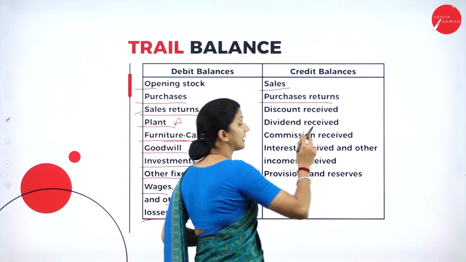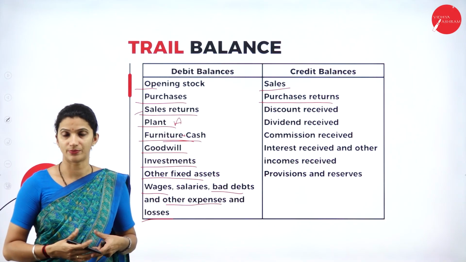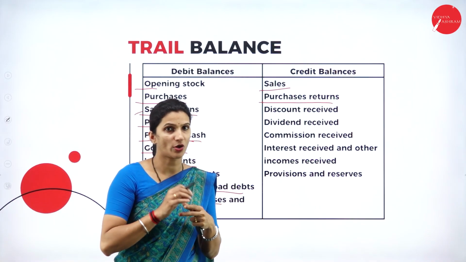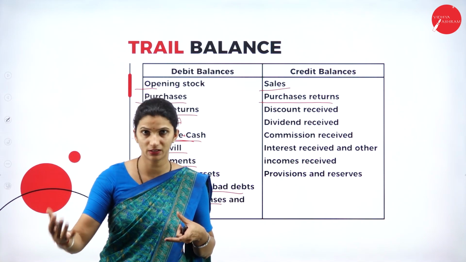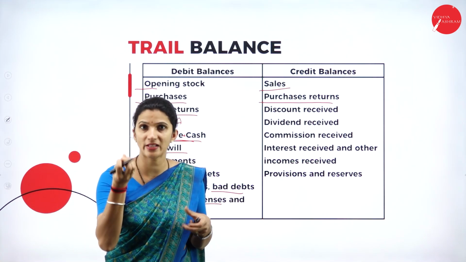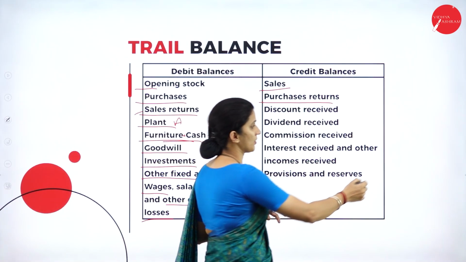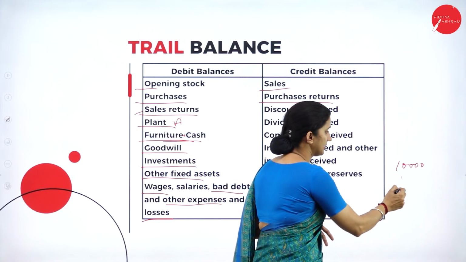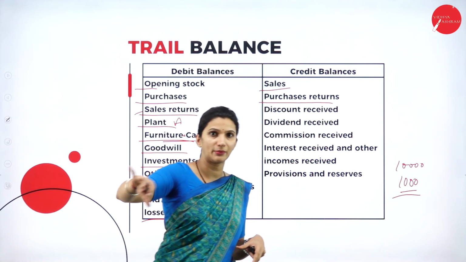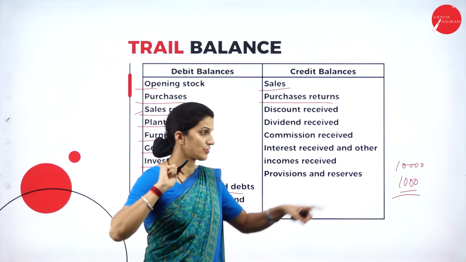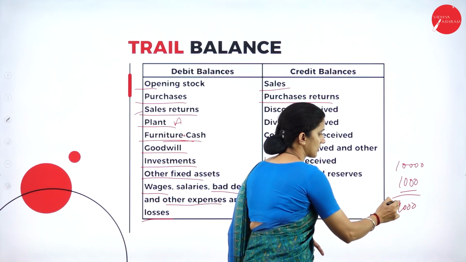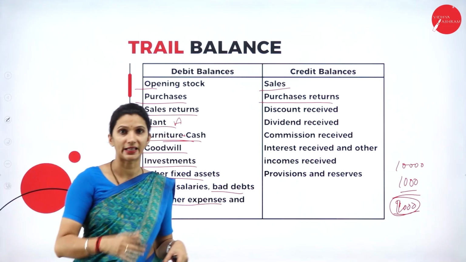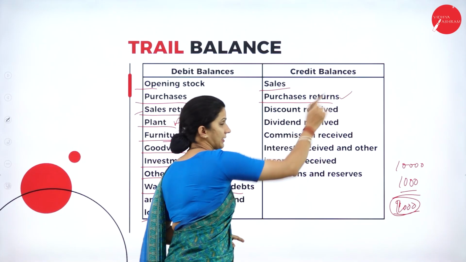Then we have purchase returns. How is it on the credit side? Purchase is always an expense that you write under the debit side. Suppose you have returned some of the goods purchased to the supplier, that means your expenses are reduced. For example, you purchase 10,000 worth of goods, so 10,000 is an expense. But later, if 1,000 worth of goods is returned, there is a reduction in your expenses. So your actual purchase here is 9,000. The purchase return is a reduction in expenses, which means it is a gain. That's why we'll write it under the credit side.